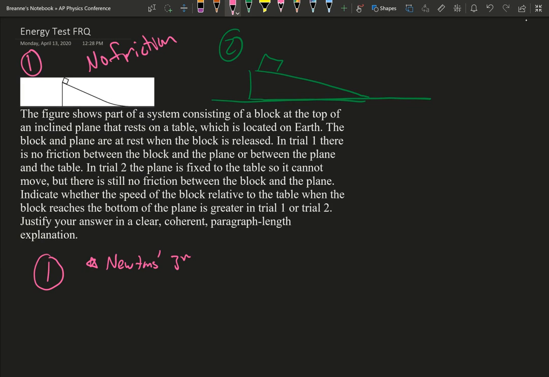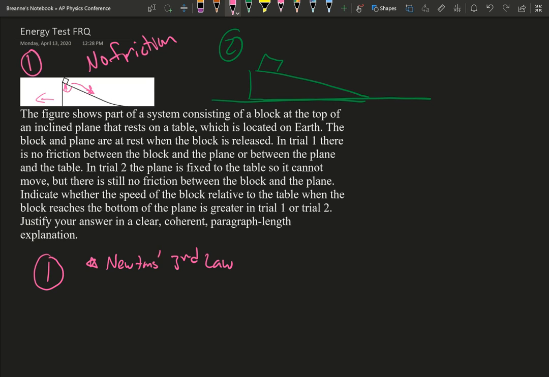Remember, Newton's third law is for every action, there's an equal and opposite reaction. So as the block is going down, it's actually putting a force, because there's that force of gravity there. So it's actually putting a force on the plane. As the block is moving down, the plane's actually moving in that direction.